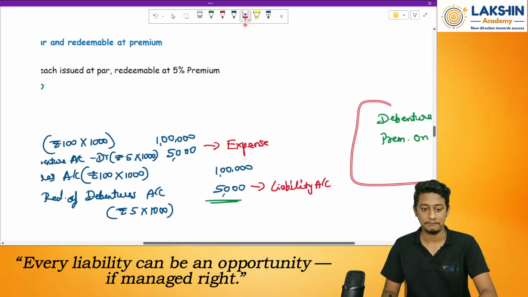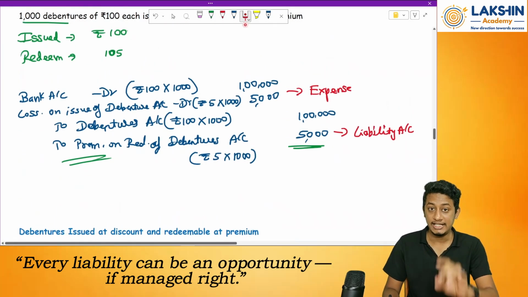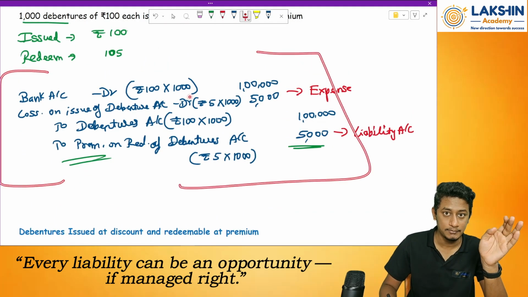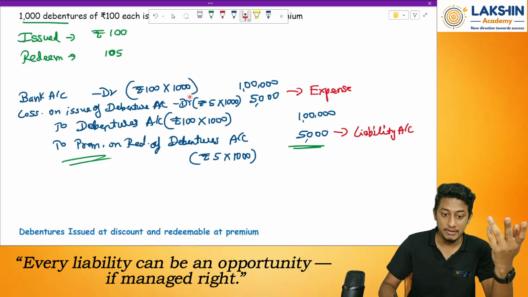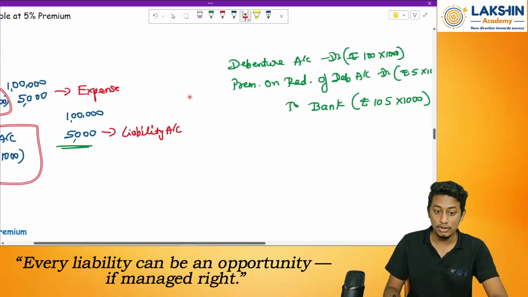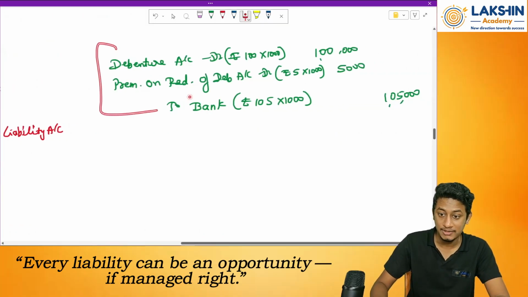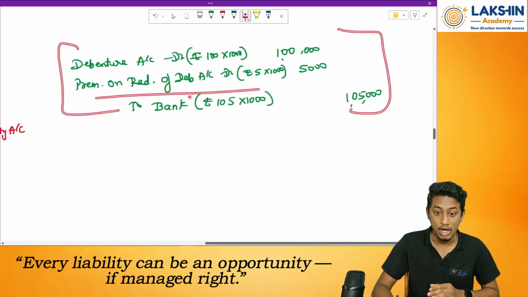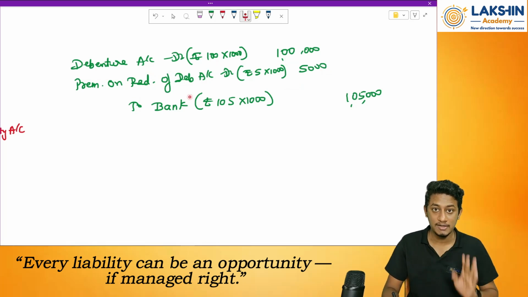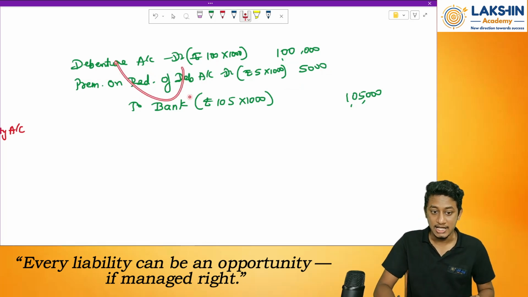Clear? Okay. Going ahead. See, in your textbooks they have given you only this entry. But once you pass this entry, you won't be able to understand what to do with this account. So I am showing you all the redemption entries also, so as to understand what will happen in the future with this account. Clear? So because of that, I am teaching you all the redemption entries. But for examination purpose, this is not required.